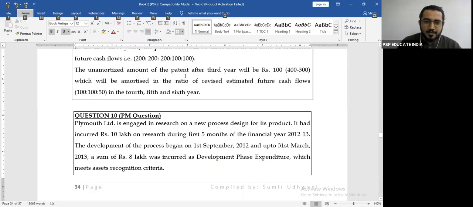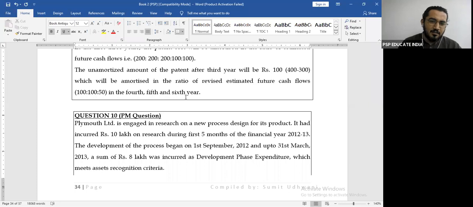Okay, pay attention, I will first read the question, I will explain it to you, I will solve it. Only if you understand, you will copy the question. If you do not understand, you will not copy the question. Right, let's proceed. Question number 10. Plymouth Limited is engaged in research of a new process designed for its product.